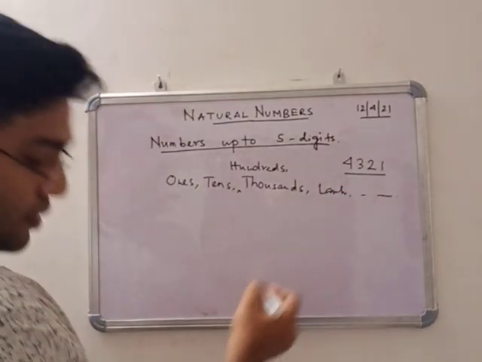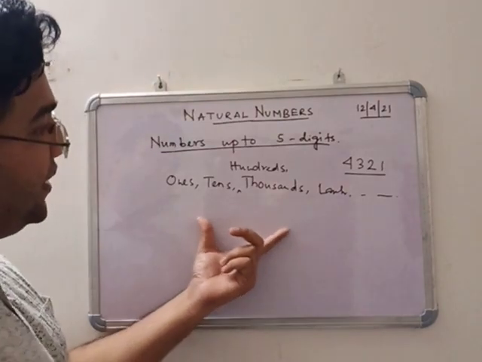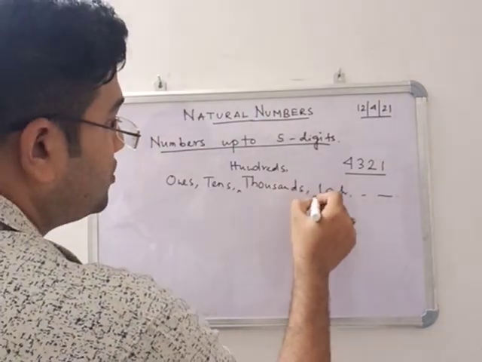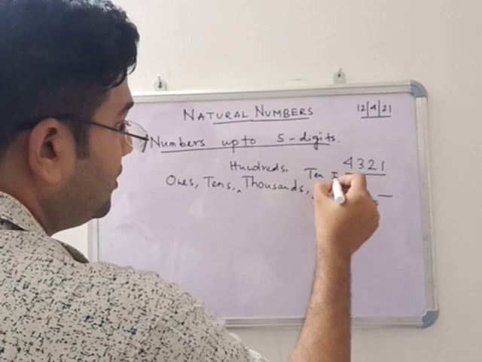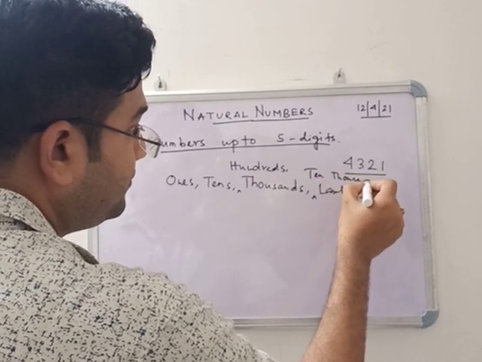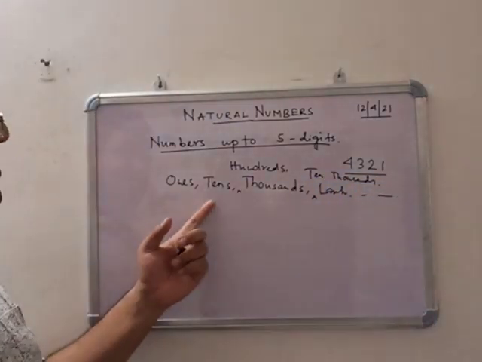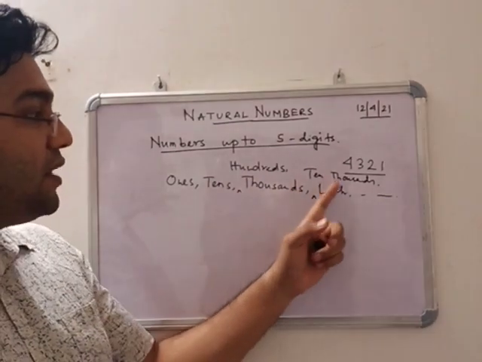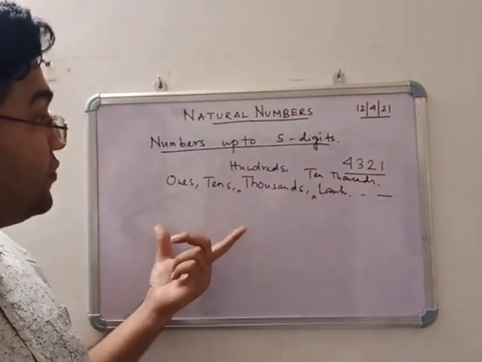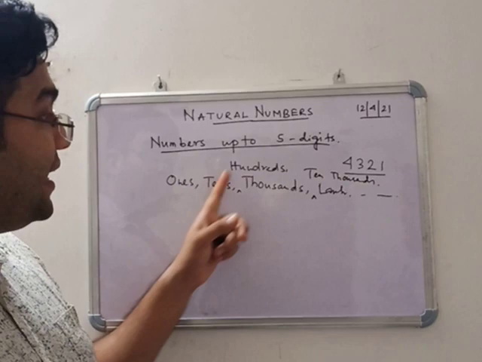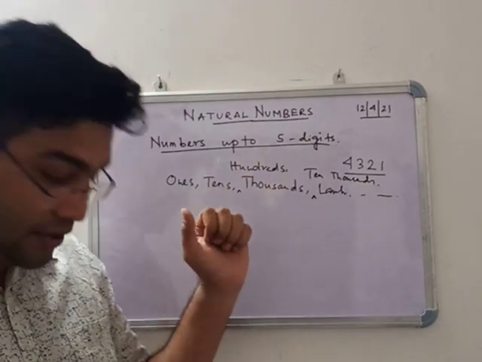So in a 5 digit number, 10,000 also is there. So ones, tens, 100, 1,000, 10,000, lakhs are there. But for 5 digits only, we are using ones, 10, 100, 1,000 and 10,000.